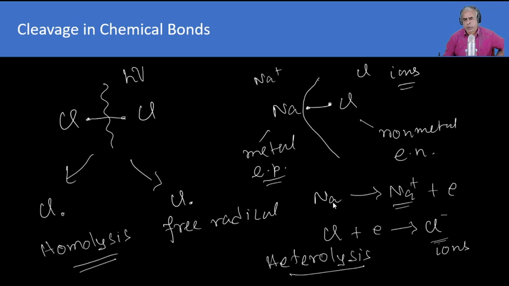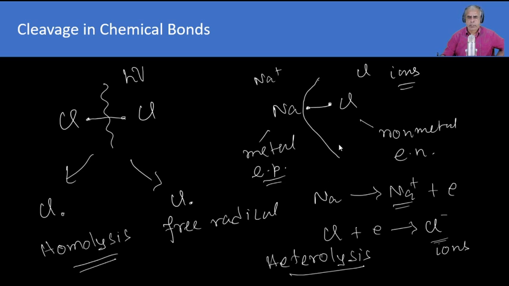What do you mean by electropositivity? It is the tendency to release the electron. So sodium becomes Na plus by releasing one electron. And what about chlorine? It undergoes withdrawal of electrons to become chloride ion, right?